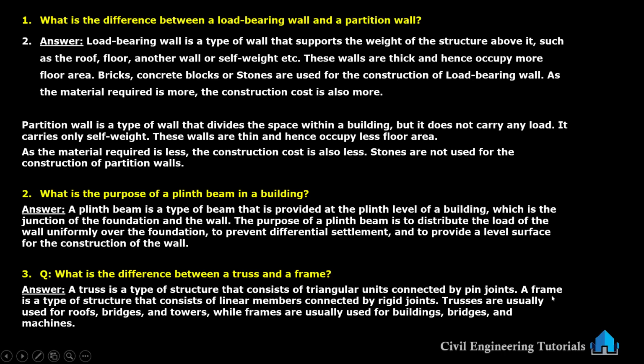A frame is a type of structure that consists of linear members connected by rigid joints. Trusses are usually used for roofs, bridges, towers, while frames are usually used for buildings, bridges and machines. So this is the difference between truss and frame.